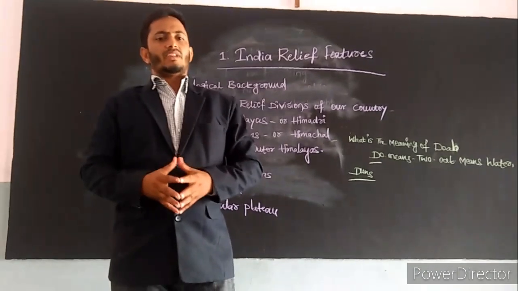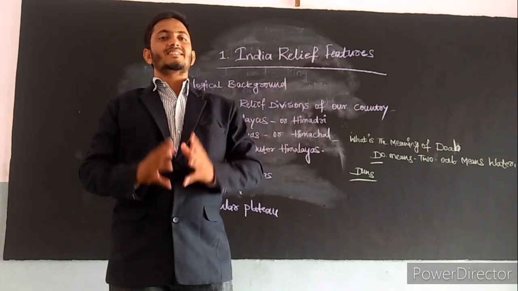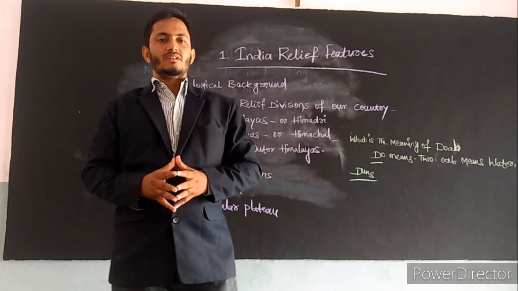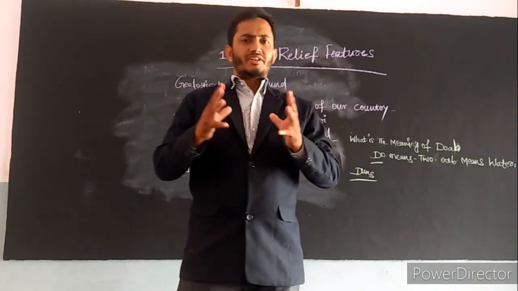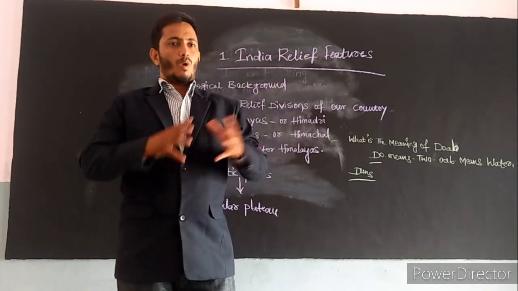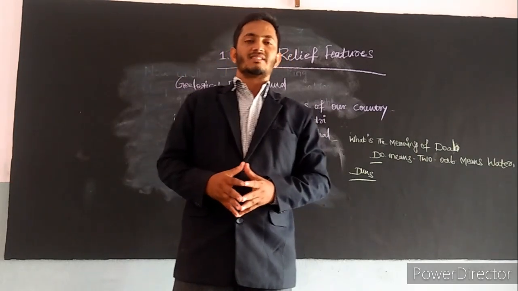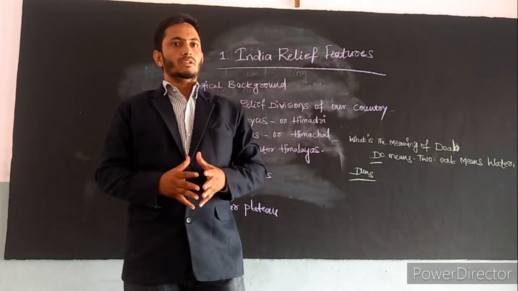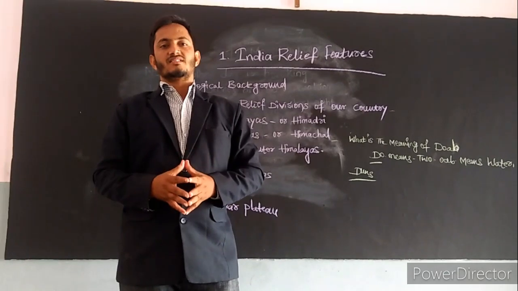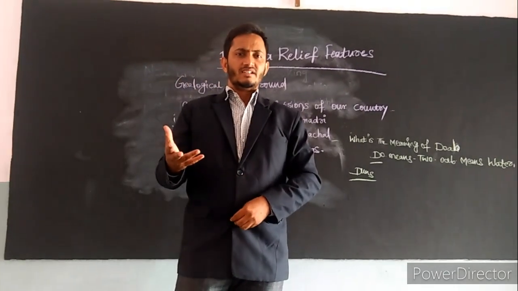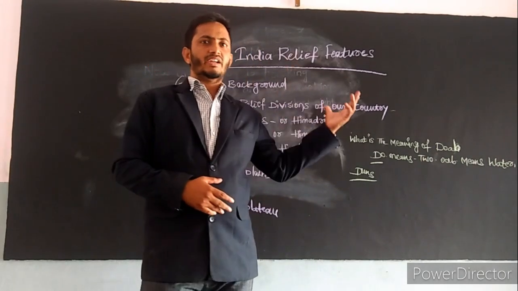So today in this class we are going to get brief information about the 6 major relief divisions of our country. The major relief divisions consist of various and different types of land masses and landforms that we are going to learn, and we may conclude this chapter today in this class. So let us see the second session of this class briefly in detail.